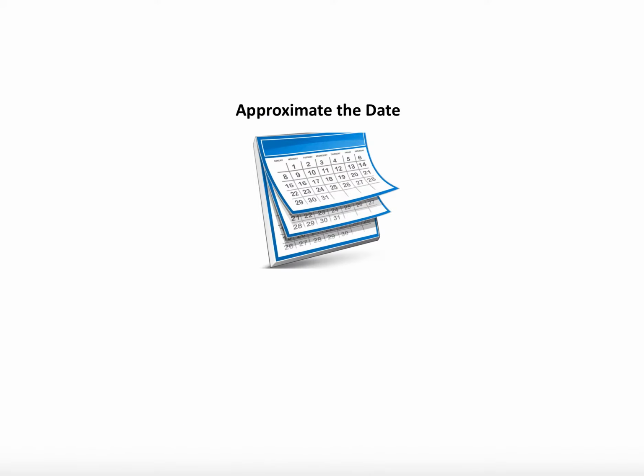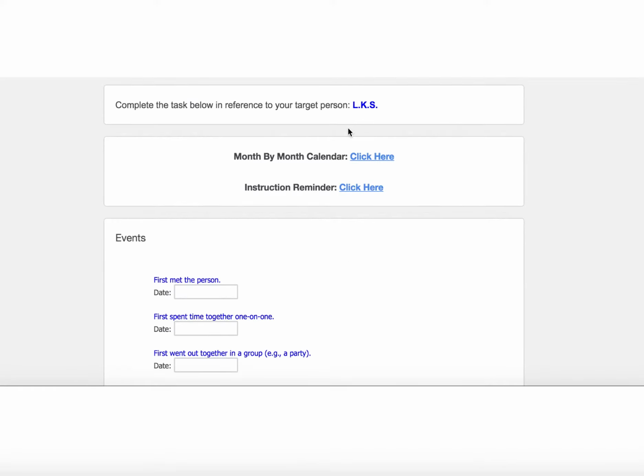We realize that it may be difficult to pinpoint exactly when some of these events happened, so please just give your best guess for the date the events occurred. In order to help, we've provided a link to a monthly calendar at the top of the page that you can use to help jog your memory.